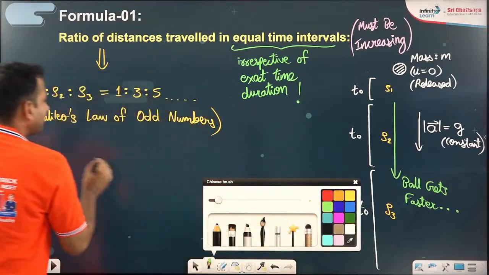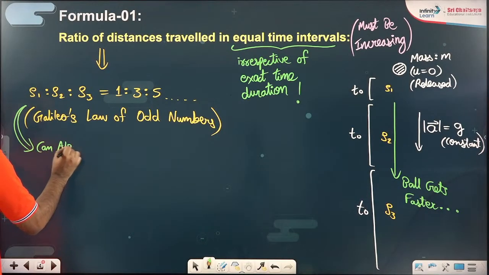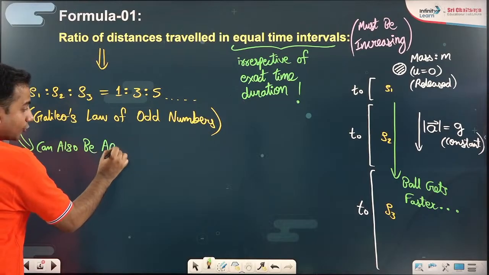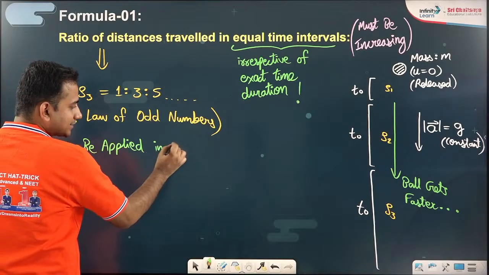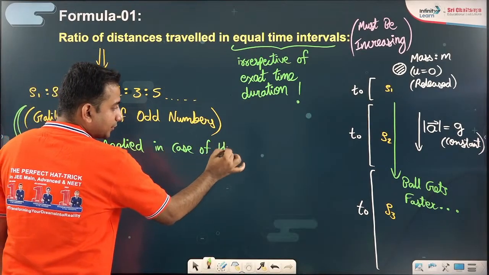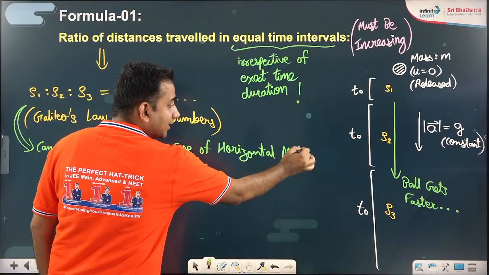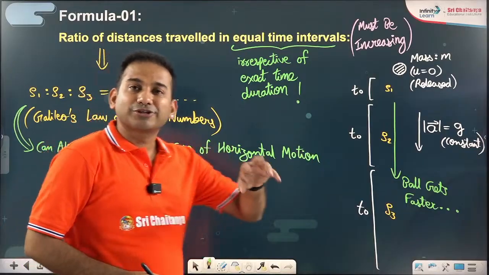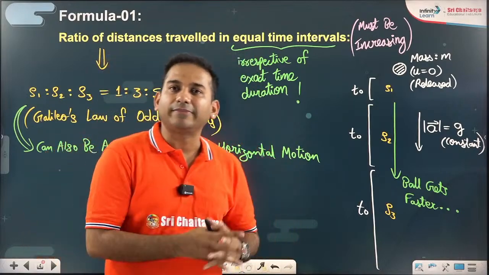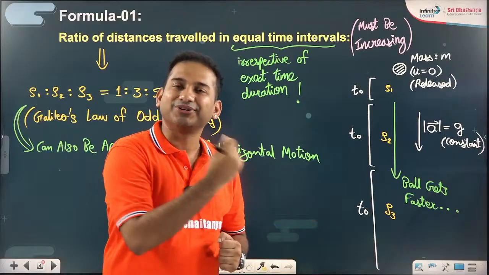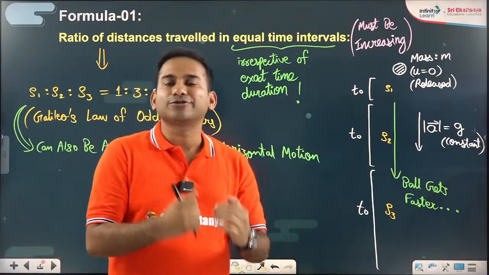This can also be applied in horizontal motion, which I am emphasizing, provided... So what matters, sir? What matters is the nature of motion. If the nature of motion, or the variation of parameter, is the same in the vertical direction and in the horizontal direction, then by mathematical equations, their conclusions are also going to be the same, no?